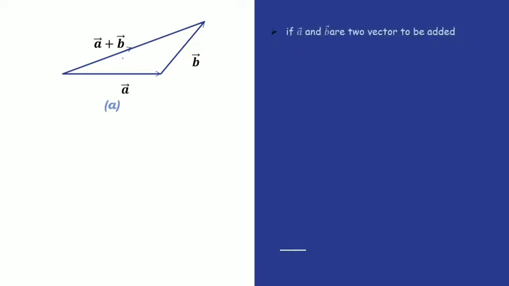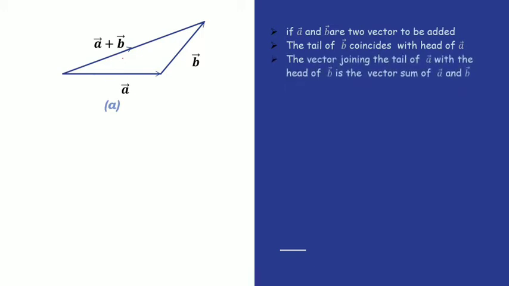So let's see its theoretical parts. This is the first method, and this is the figure of the first method. If A and B are two vectors to be added, the tail of B coincides with the head of A, as we can see in the figure. The vector joining the tail of A with the head of B is the vector sum of A and B. So this is the first method.